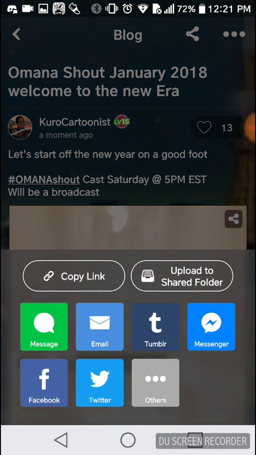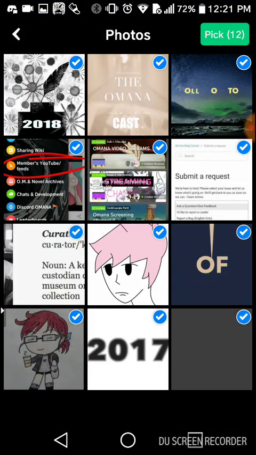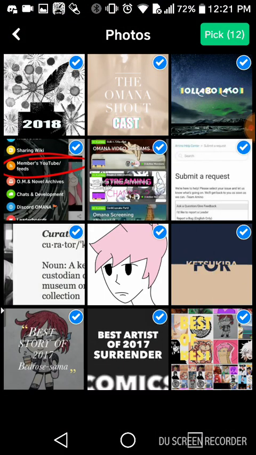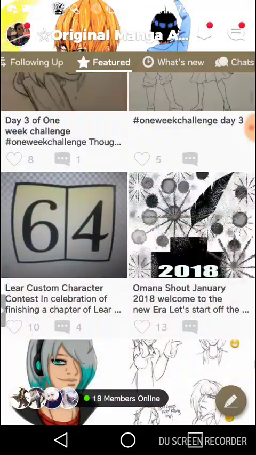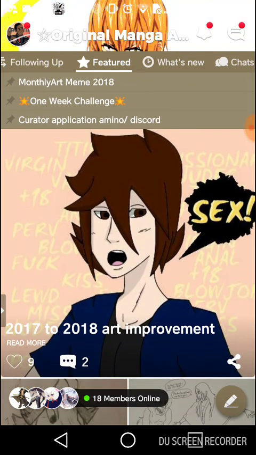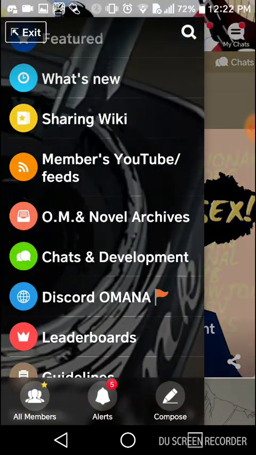You can also share it and upload stuff. Right now we're just getting into things anybody can do. From your own blog, you can upload pictures that you've put on there. So these are all the images I can't upload into the shared folder. Right? So that's generalized for everyone. And let's see if it'll show us a little bit more.